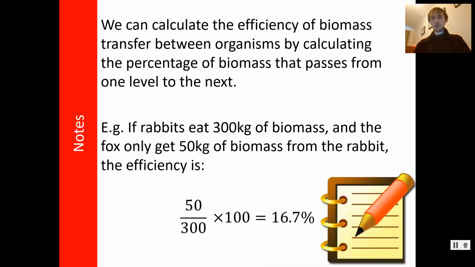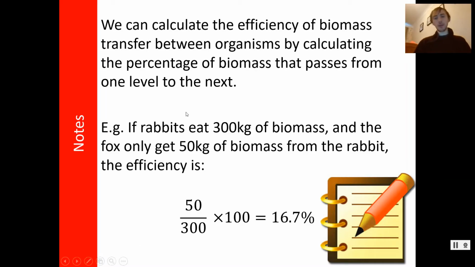Now, we can calculate how efficient biomass transfer is by calculating the percentage of biomass which we pass on. So it's a very simple sum you can do here. If you want to know what percentage of the biomass from a prey or from a plant is passed on to the next trophic level, you simply do the mass of the new trophic level divided by the mass of the old trophic level, the mass of their prey, times 100.